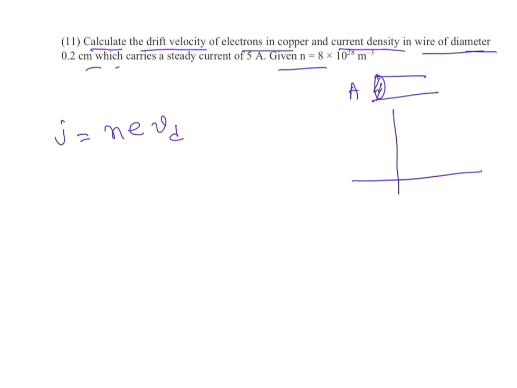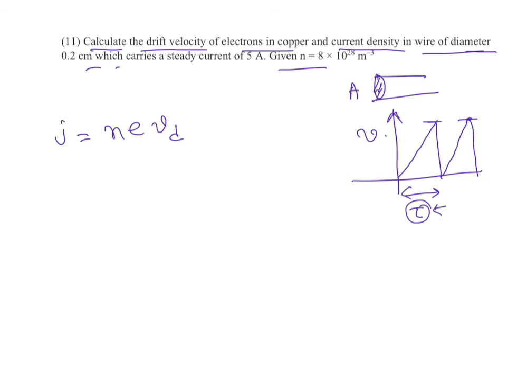Because of collisions again and again, the velocity of the electron drops, then it again achieves drift velocity, drops again, and the time between two collisions is tau. We have mentioned this earlier, so it is a clear graphical idea, right?